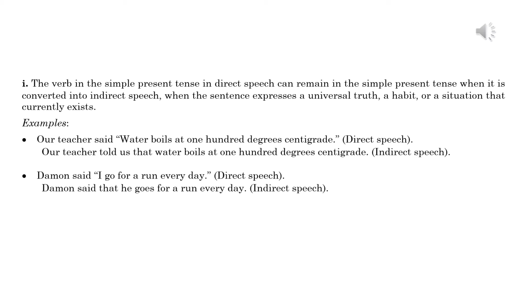Examples: Our teacher said, "Water boils at 100 degrees centigrade." Direct speech. Our teacher told us that water boils at 100 degrees centigrade. Indirect speech.